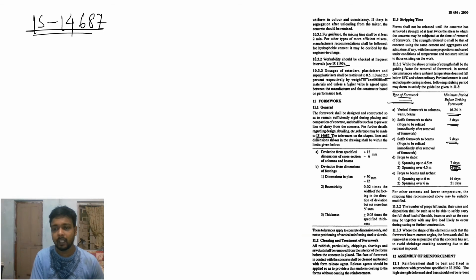So sometimes they ask this from CDE, very few times they ask this. Vertical formwork 16 to 24 hours.